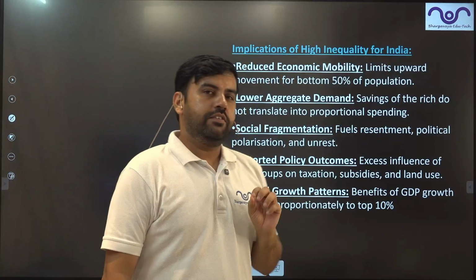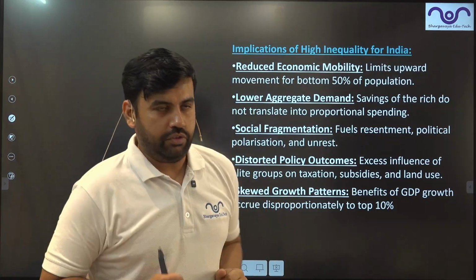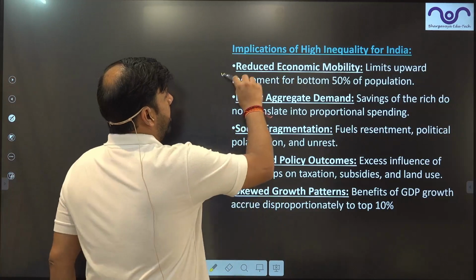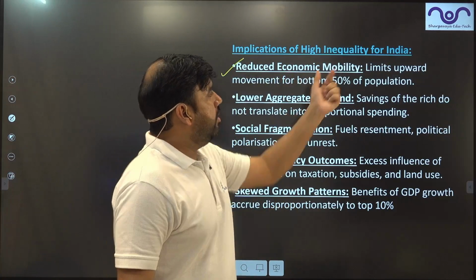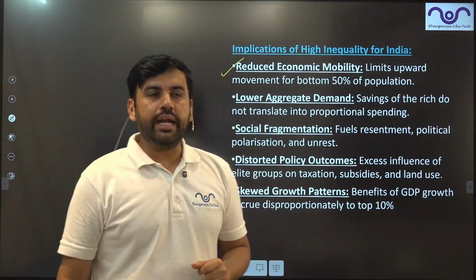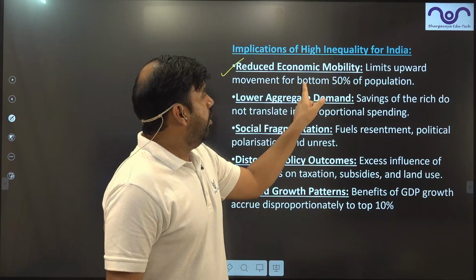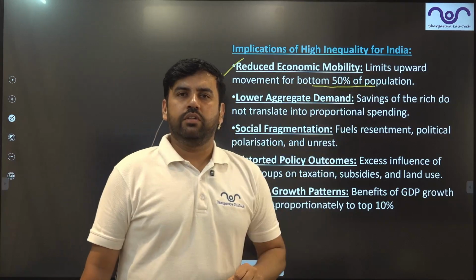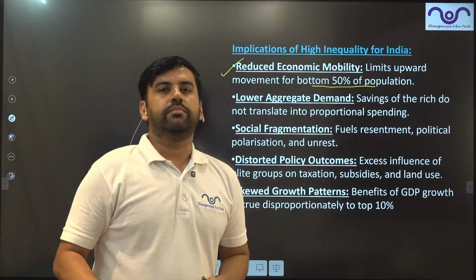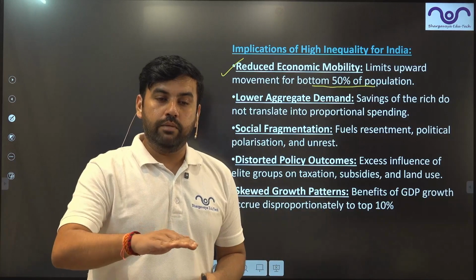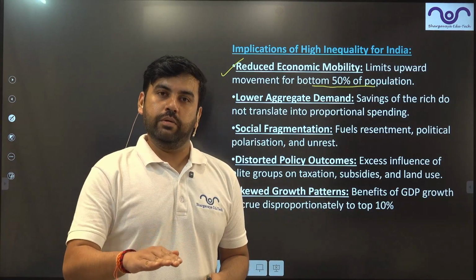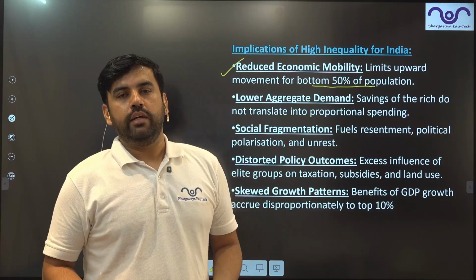Implications. If India has a very high inequality, what are the implications, guys? There are too many of them. Number 1, it reduces economic mobility, right? It limits upward movement of the bottom 50% population. Once poor, always poor. So the bottom 50% of India's population, they are largely poor only.